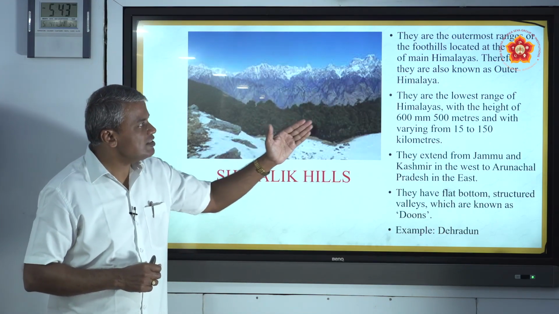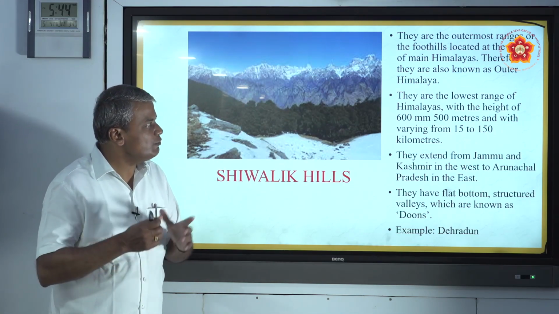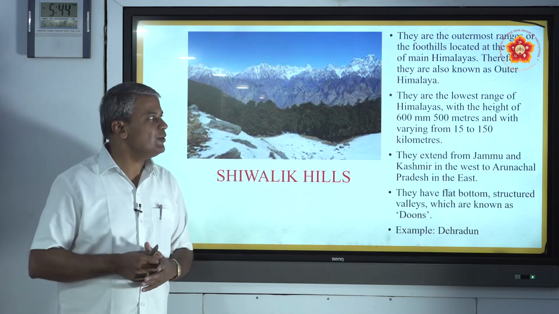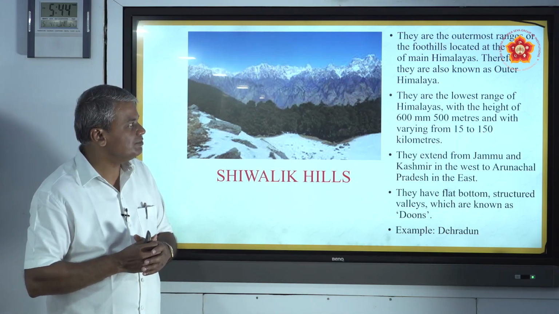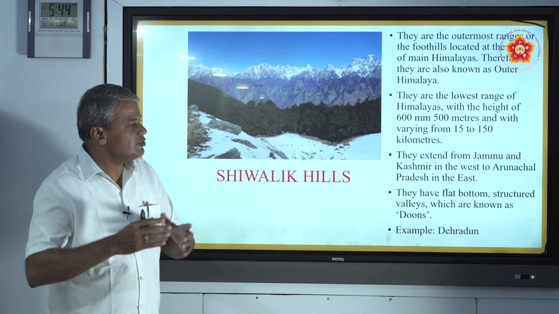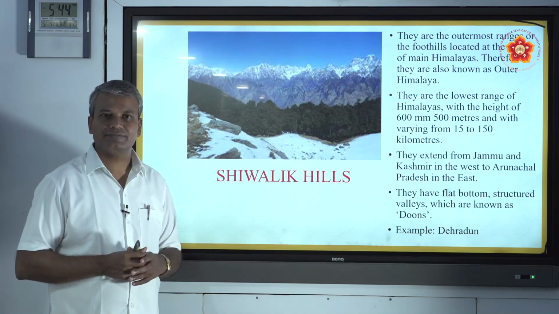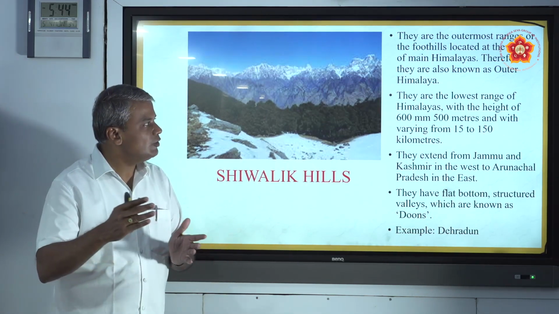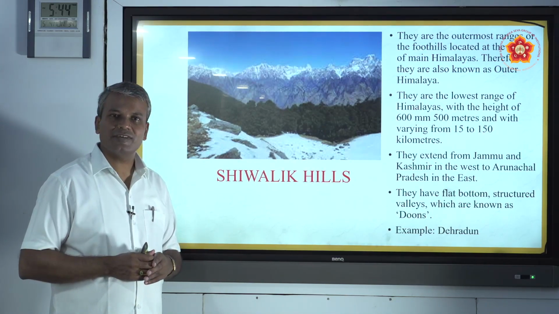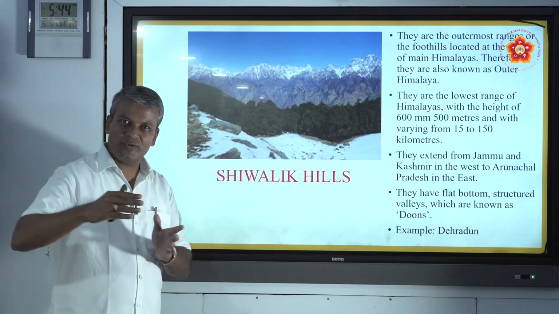They are the lowest range of the Himalayas. The width ranges from 15 to 150 kilometers, and the average height is around 500 to 700 meters.